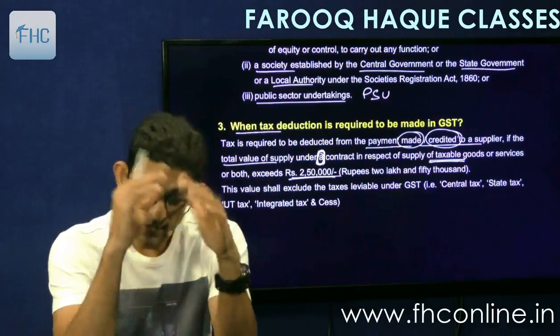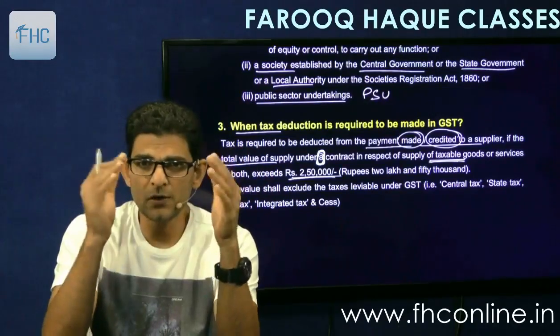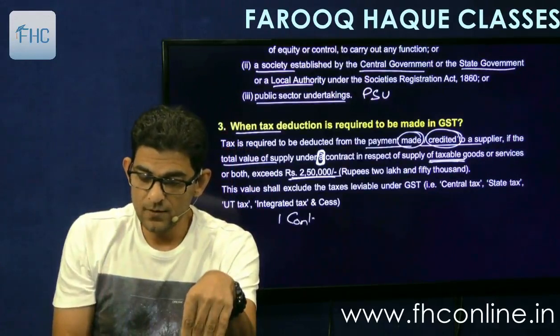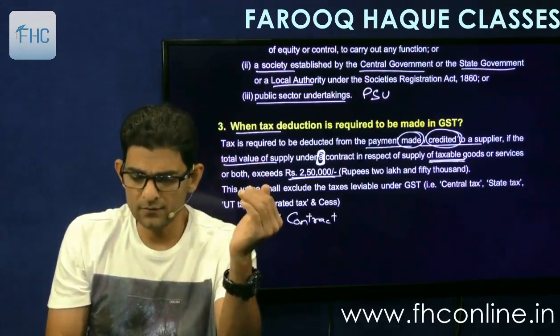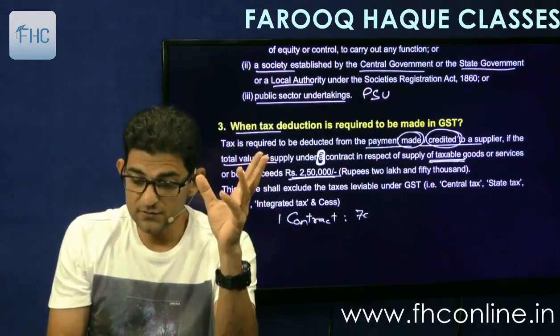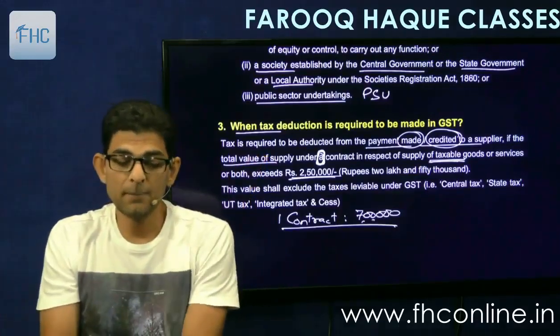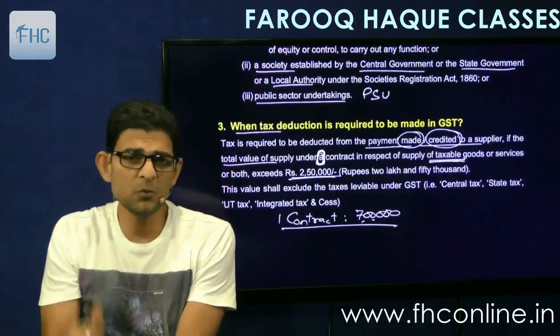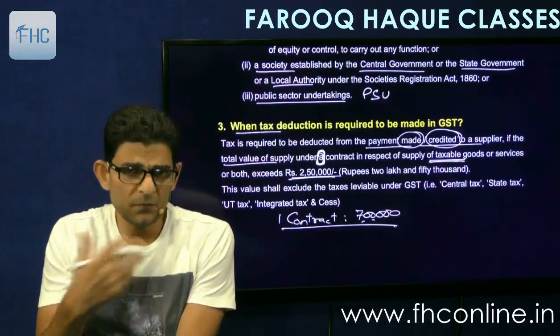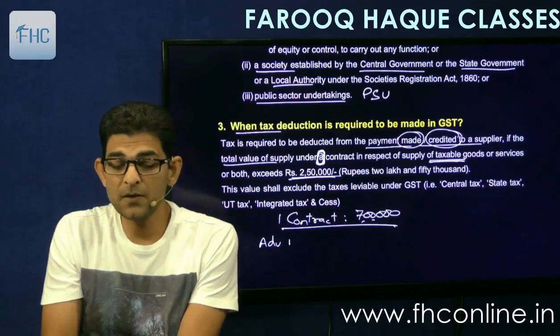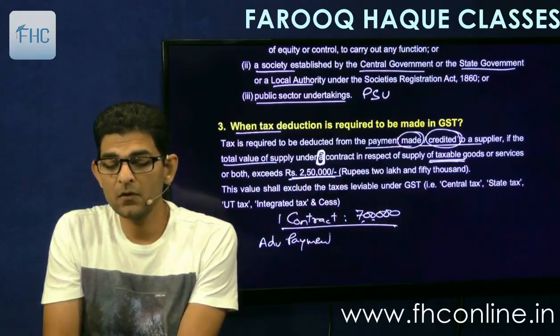Third point, now let's boil down to one contract. So there is one contract and it's a long term contract. The contract value is 7 lakhs. Okay, one contract for 7 lakhs. But there are different payments to be made. Firstly, they are going to make me an advance payment of 1 lakh.